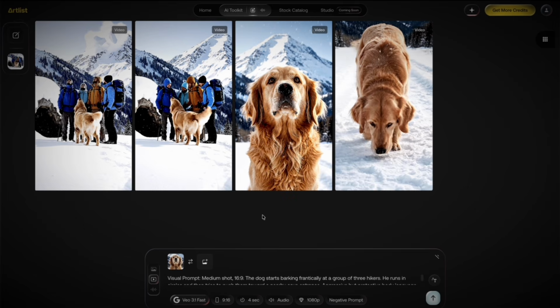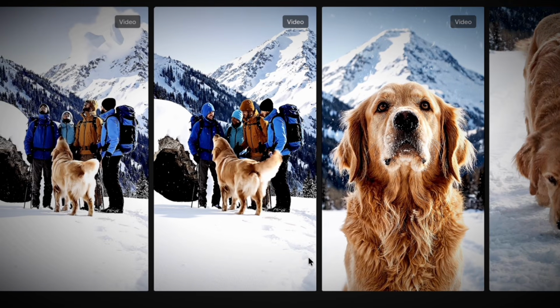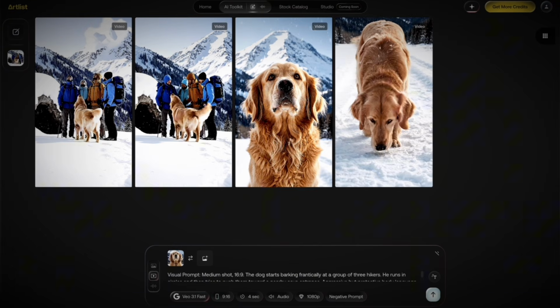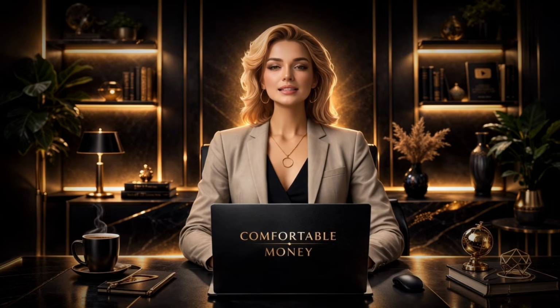Step 4, the continuation trick. Here's where most people mess up. They generate all 4 scenes separately and wonder why the video feels disjointed, why there's no flow, why it looks like 4 random clips instead of one story. The secret is scene continuity. And here's how you achieve it.